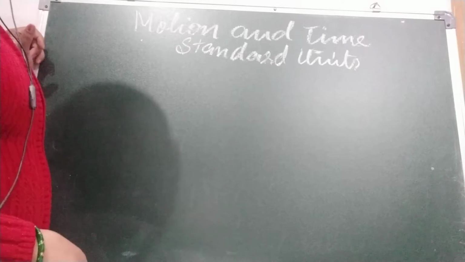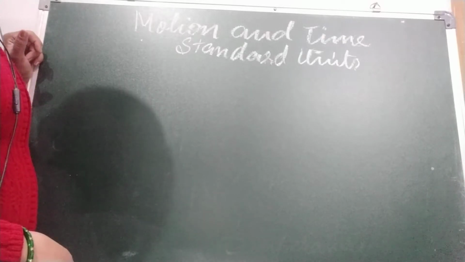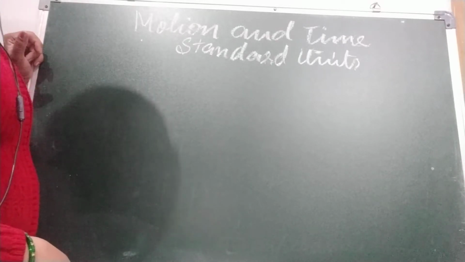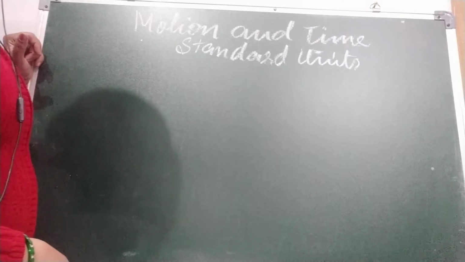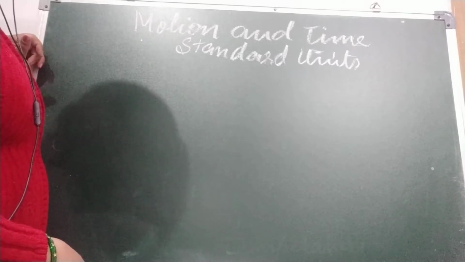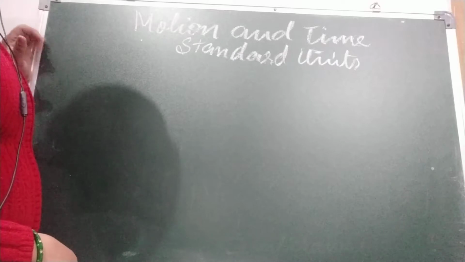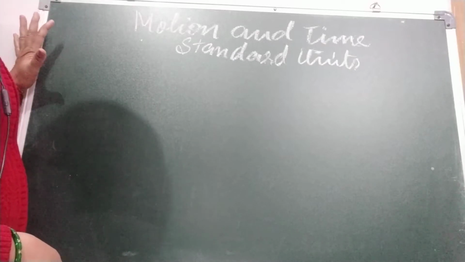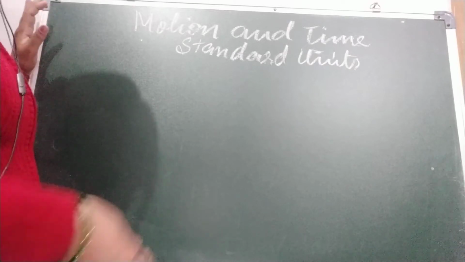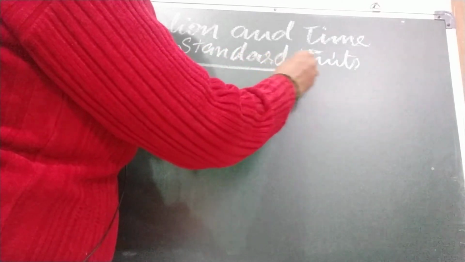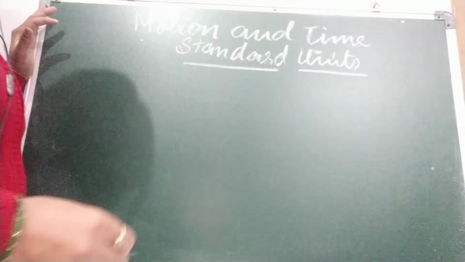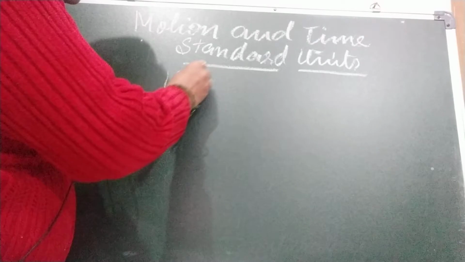Unreliable, as we have discussed in the class, because they vary from person to person. There was a need for a unit of measurement which could be uniformly used by everyone, and such units are called standard units.